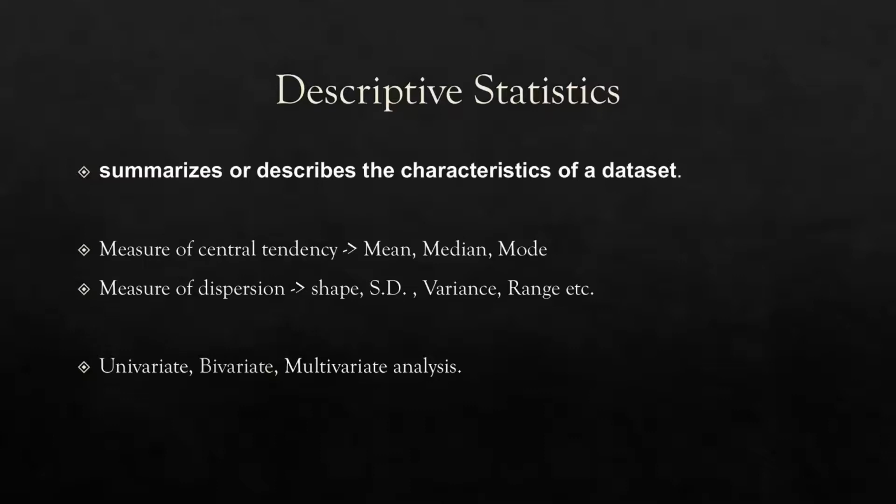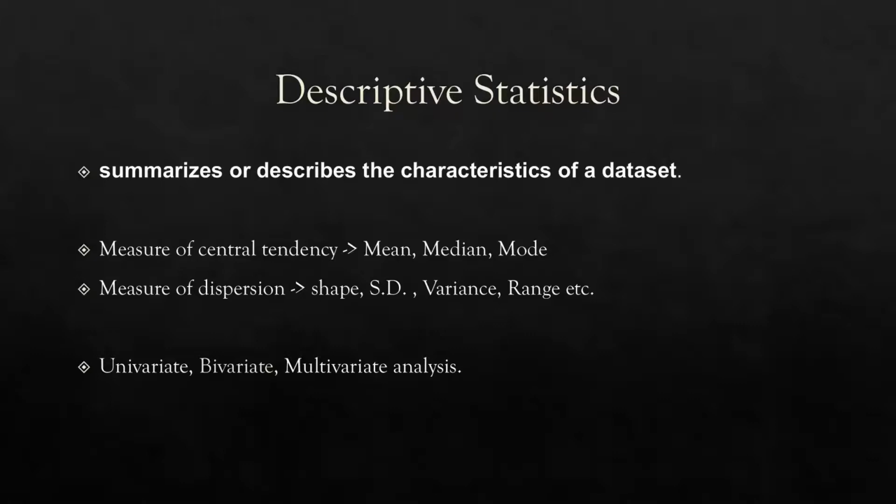In that, we are also doing univariate, bivariate, and multivariate analysis, like finding some relationship between two variables, and how our data set is distributed. All this type of analysis we are doing using diagrams. We are describing all the things. We are summarizing our data using diagrams. So in data science, we are using diagrams for doing descriptive statistics.